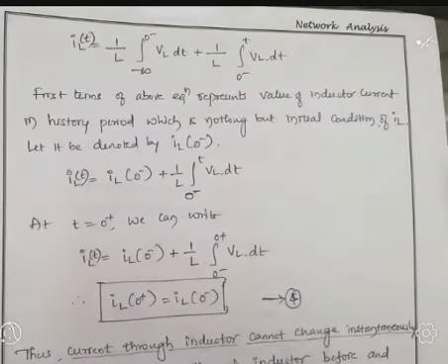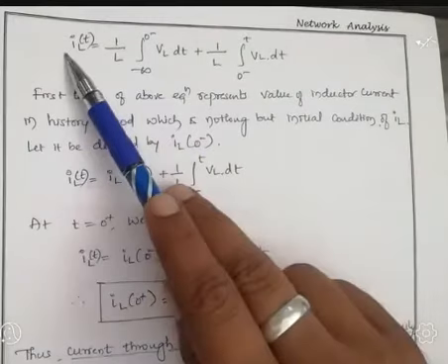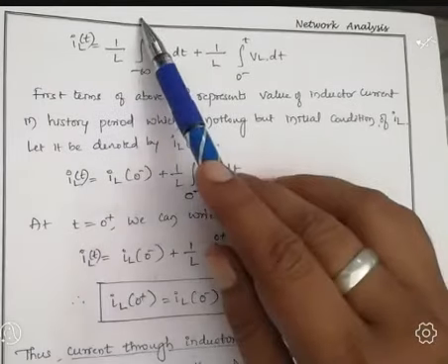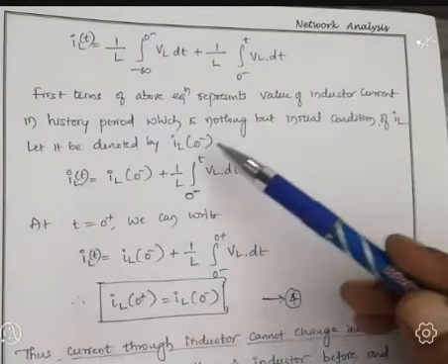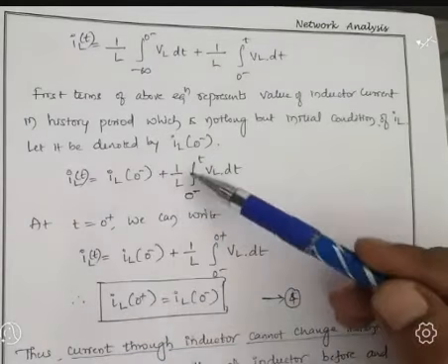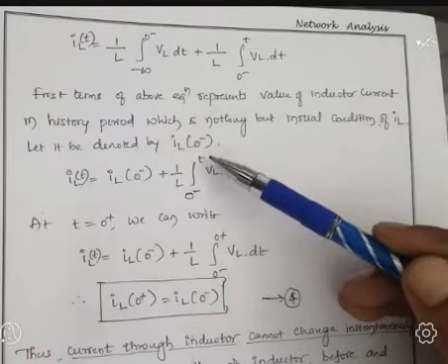The first term of this equation represents the value of inductor current in the history period. History period means before the switch, which is nothing but the initial condition of IL. It acts as an initial condition before switch because we have taken reference time t equal to 0. Let it be denoted by IL of 0 minus. Now IL of t equal to IL of 0 minus plus 1 by L integration over limits 0 minus to t of VL dt.